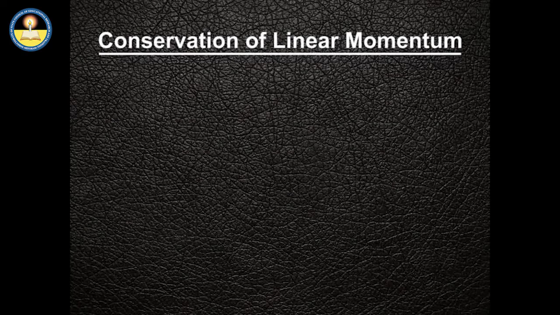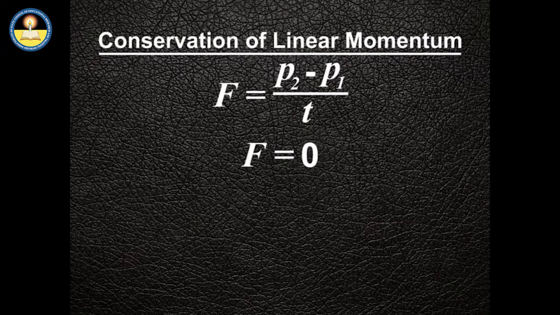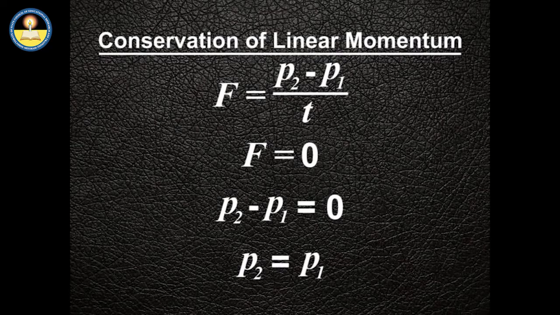We know that the external force acting on a system is equal to the rate of change in momentum. It can be noticed that if the external force on the system is 0, the initial and final momentum come out to be the same. Since momentum is a vector quantity, the linear momentum is conserved in both magnitude and direction. That is, the direction of the initial and final momentum remains the same.